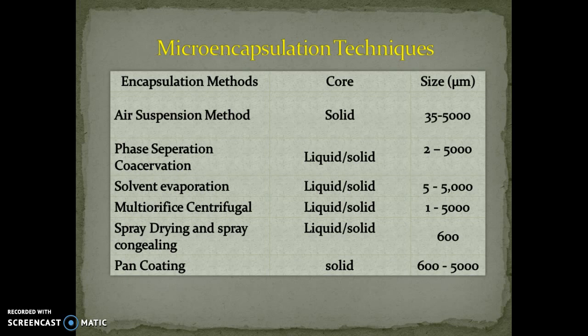Spray drying and spray congealing methods may also be applicable for solids as well as liquids, and the particle size should be 600 micrometer. And the last method is pan coating, which is only applicable for solid materials, and the particle size of the drug should be 600 to 5000 micrometer.